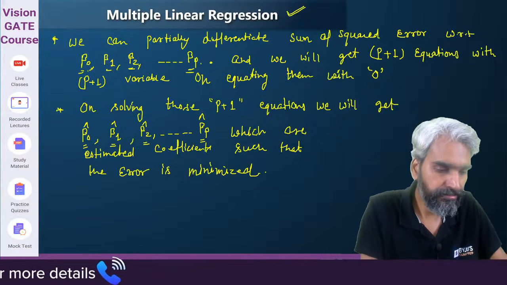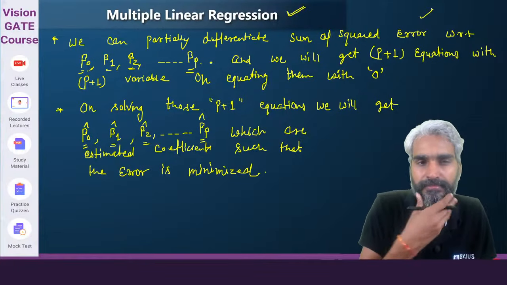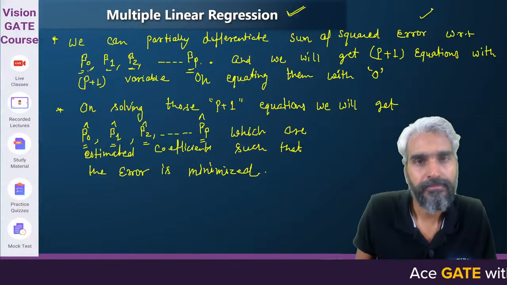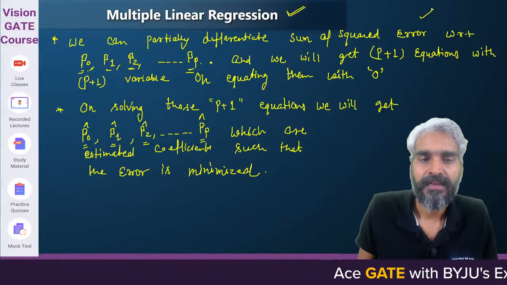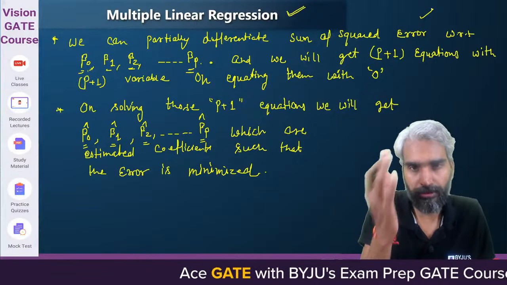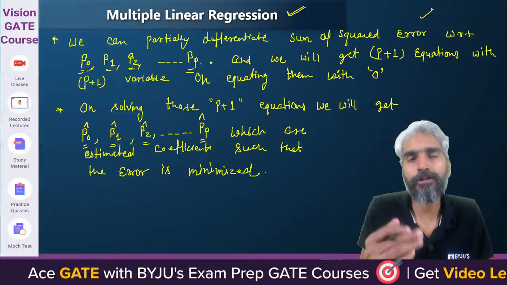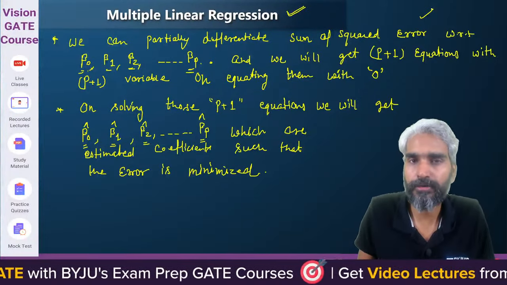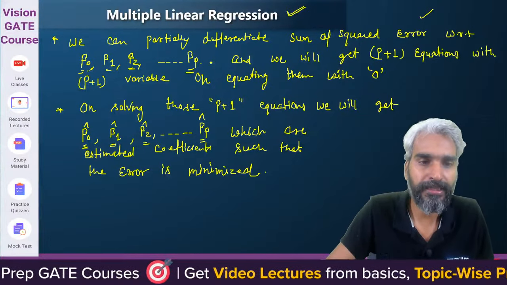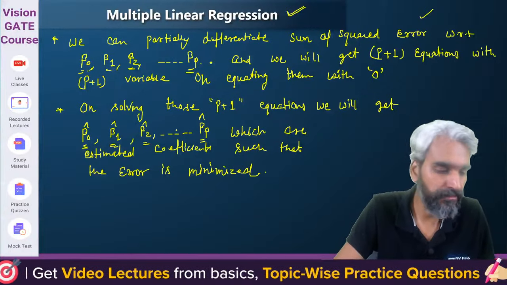See, there is a very simple concept here. Okay, I'll share the question on the Telegram group. Is it okay? As of now, I'll have to think of the question, so I'll share it on the Telegram group, and I'll also discuss the solution of that question in tomorrow's class, if you want to analyze how the values of beta 0, beta 1 and multiple coefficients can be determined. Clear?